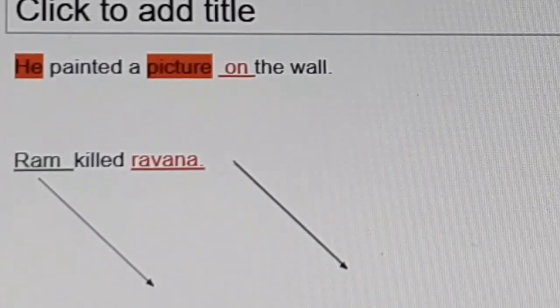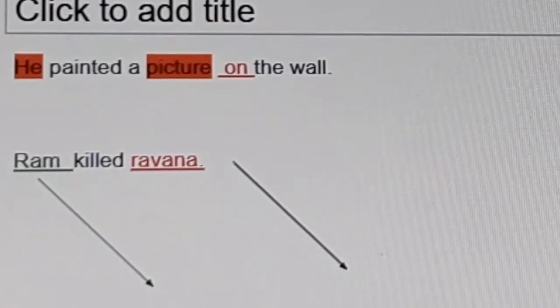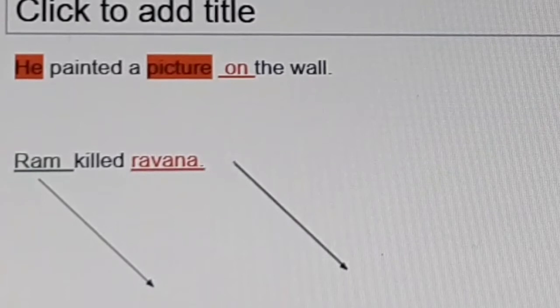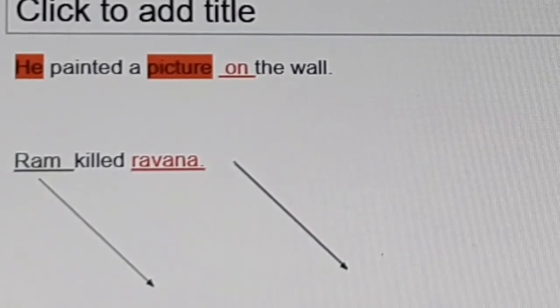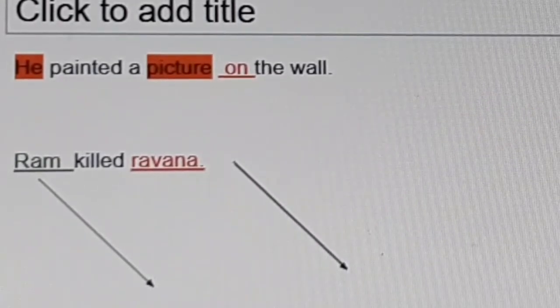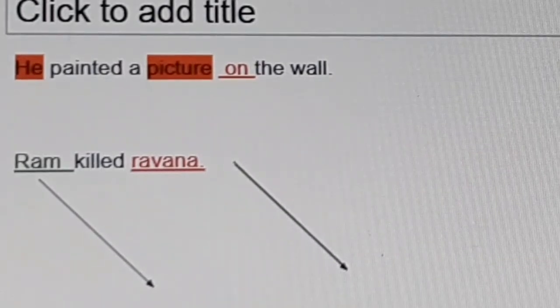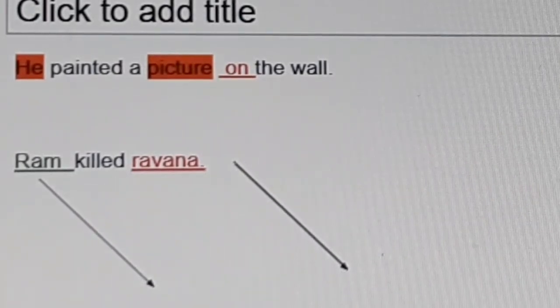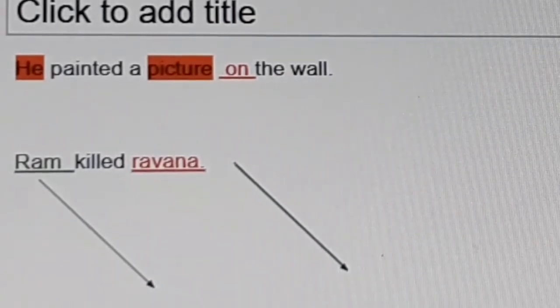Here, subject will become object, object will become subject. When we are changing into passive voice, we must change subject into object, and object must be changed to subject. First change is that.